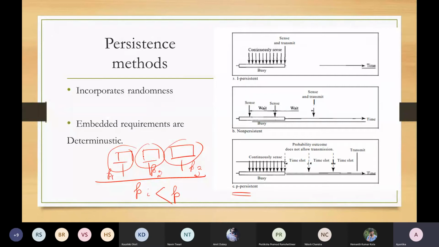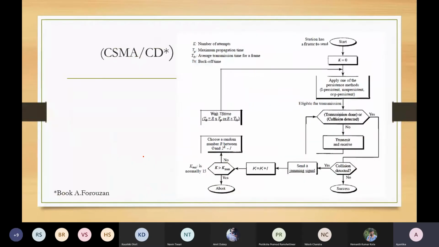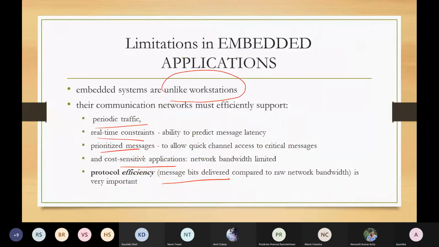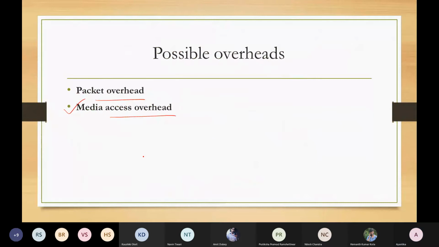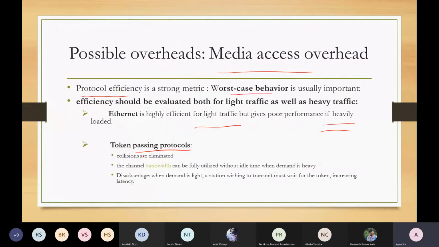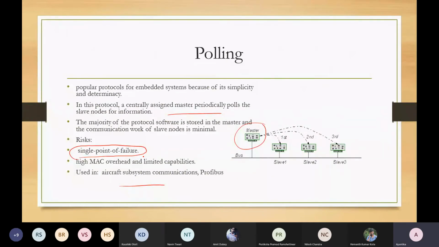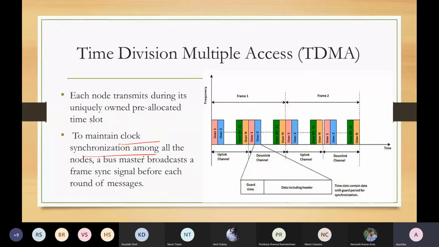Maybe someone asked about this the last day, that's why I wanted to clear it with you. Okay. Any question from this part? Packet overhead, we will talk later. Token passing, polling, I hope that is clear. That is too simple. I hope there is no question, right? Just go through it. If you have, we will take it later.